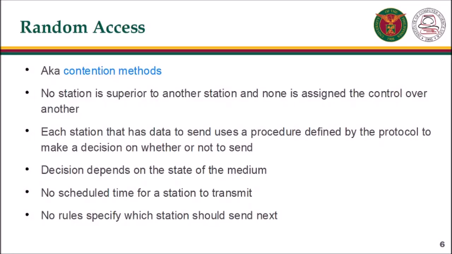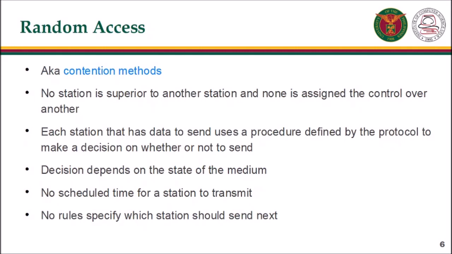In random access or contention methods, no station is superior to another station, and none is assigned control over another. At each instance, a station that has data to send uses a procedure defined by the protocol to make a decision on whether or not to send. This decision depends on the state of the medium. In other words, each station can transmit when it desires on the condition that it follows the predefined procedure, including testing the state of the medium.